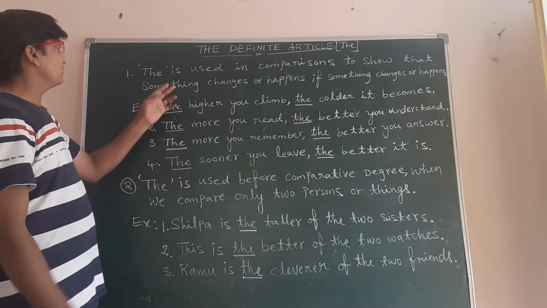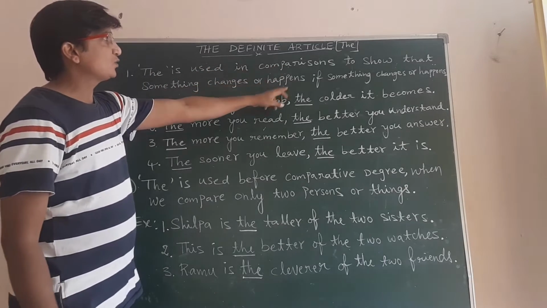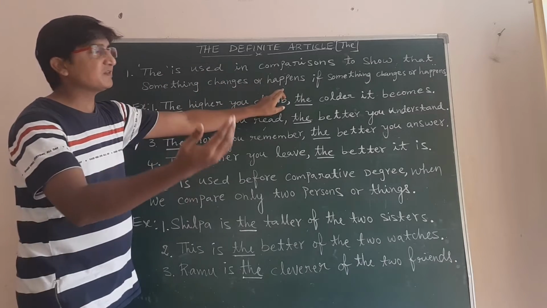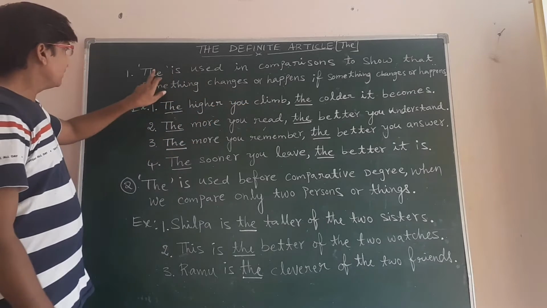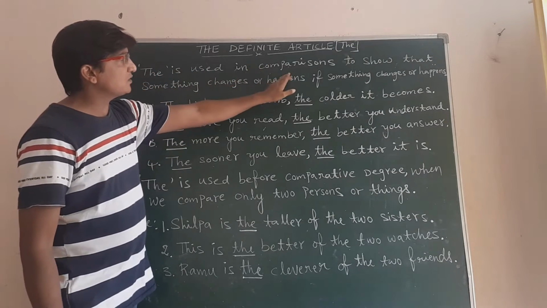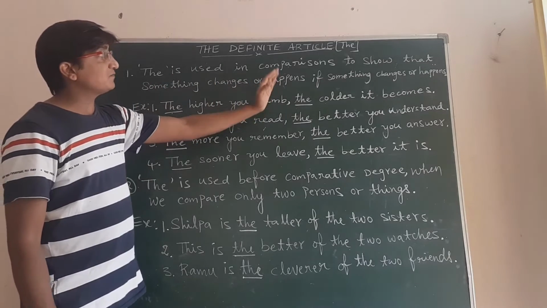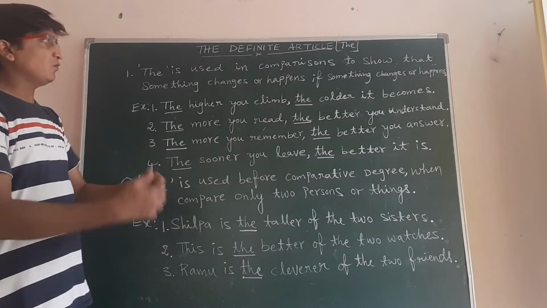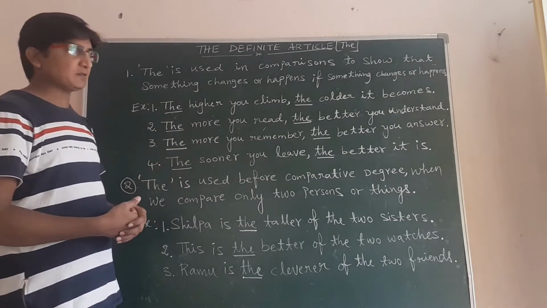Here I have written: the is used in comparisons to show that something changes or happens if something changes or happens. Once again I repeat, the is used in comparisons to show that something changes or happens if something changes or happens. So what does it mean? Now we will try to understand by looking at examples.